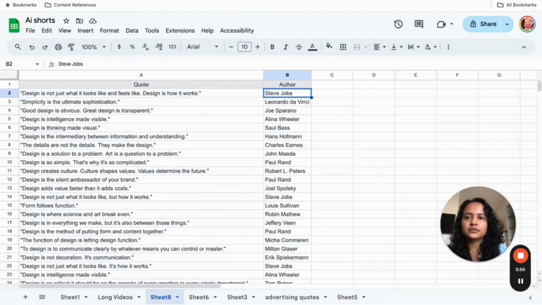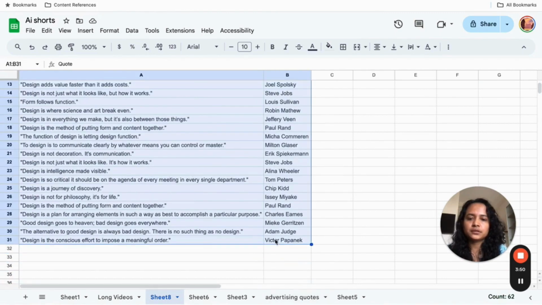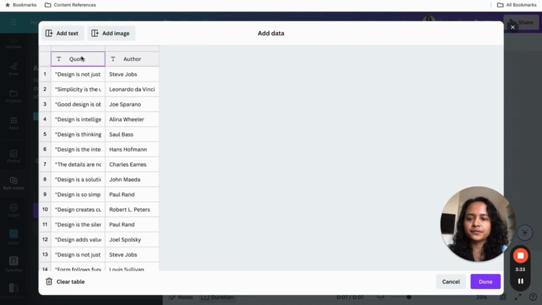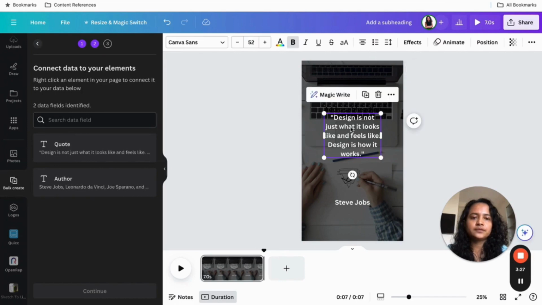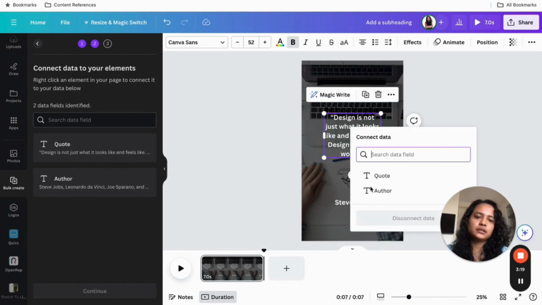Now go to the sheet, just copy this entire table of 30 quotes, Control C. Now make sure you paste all the data in this first cell itself. Don't click here, because if you click here you won't be able to use this feature. So just click here and do Control V or Command V, whatever. Now click on done. Now this is the first text field wherein you want to paste all of your quotes, right? So just right click on it, click on connect data, and click on this quote.